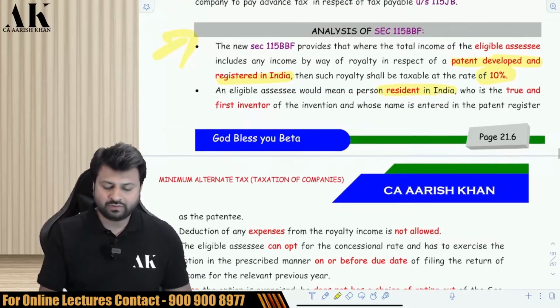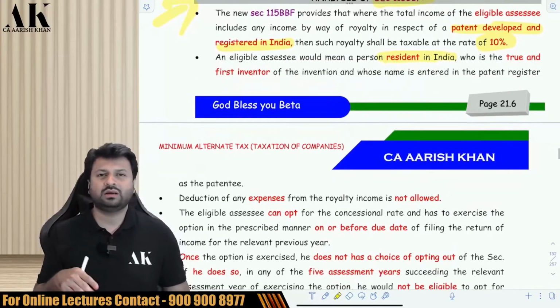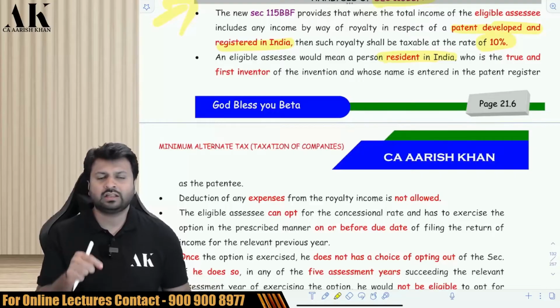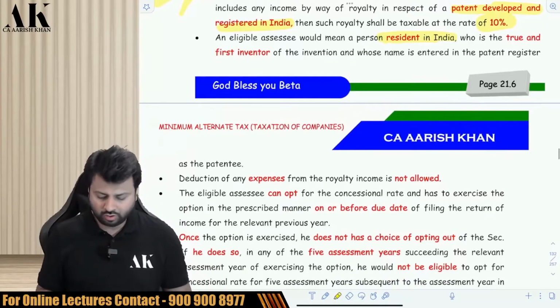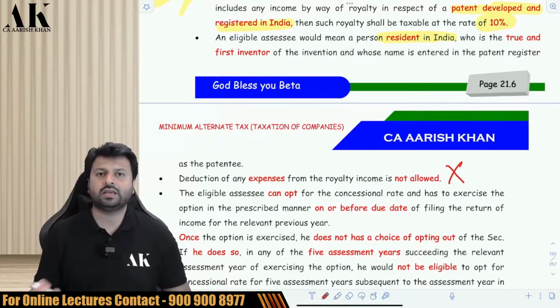So this is an option. 115 BBF is an option. If you want to come, you can come. If you don't want to come, don't come. So here the government is giving you an option of paying tax flat at 10% of your gross royalty. Do not ask for any deduction of any expenses or any allowances. Don't ask for anything. So how can I opt for this?